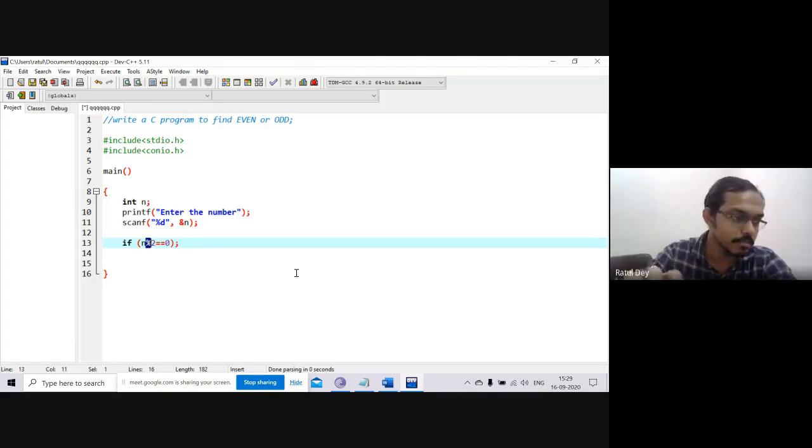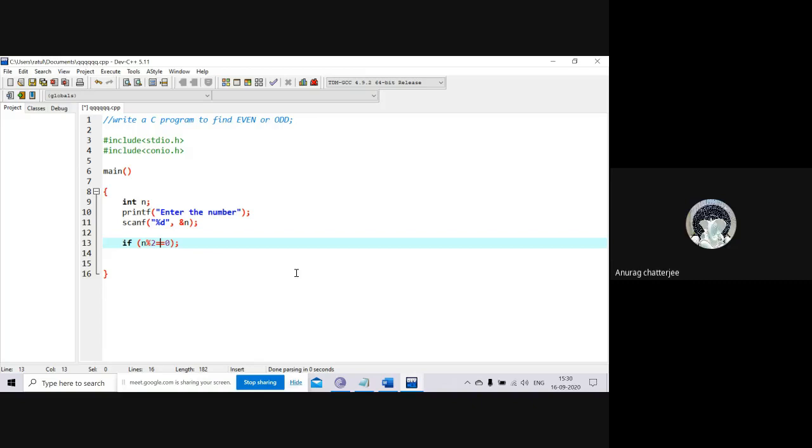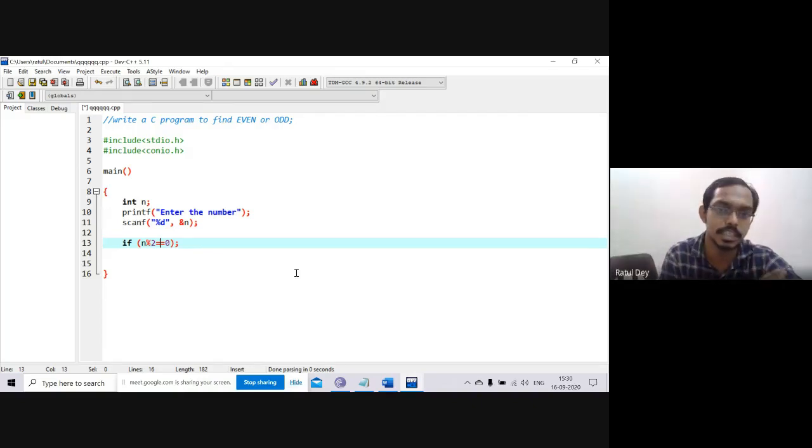No. There is some misconception with you. At the very first, modulo represents the remainder part. Remainder means the extra bit which is left when we are going to division. And we are checking whether this remainder equals 0 or not. If the remainder is 0, printf it is even. If the remainder is not equal to 0, we can say this is an odd number.